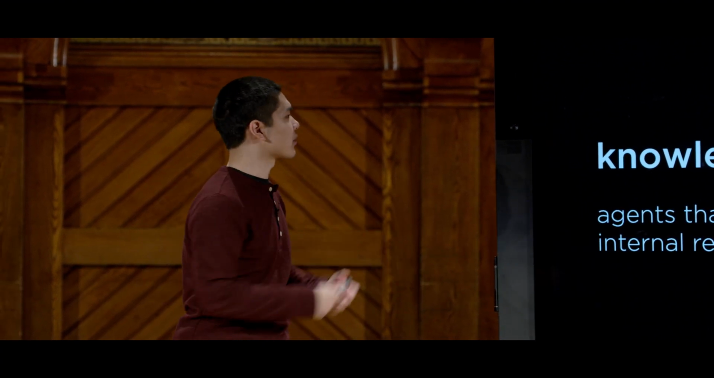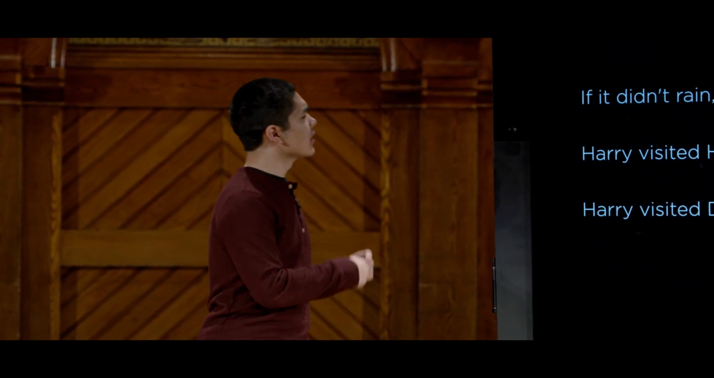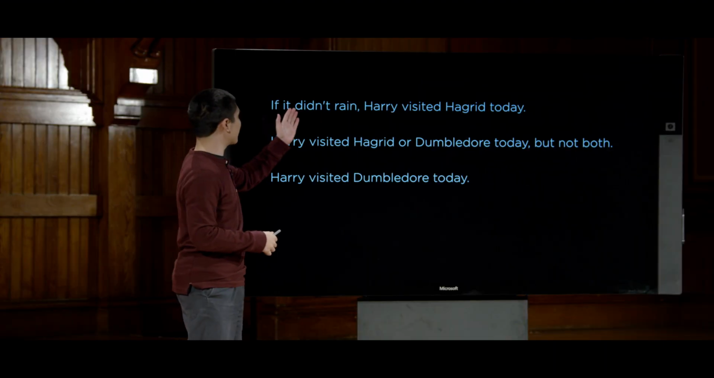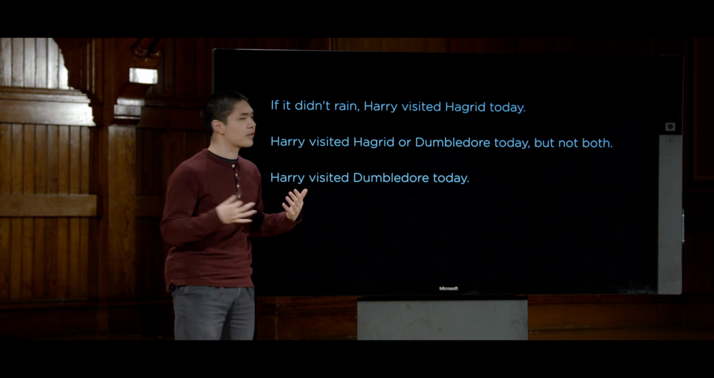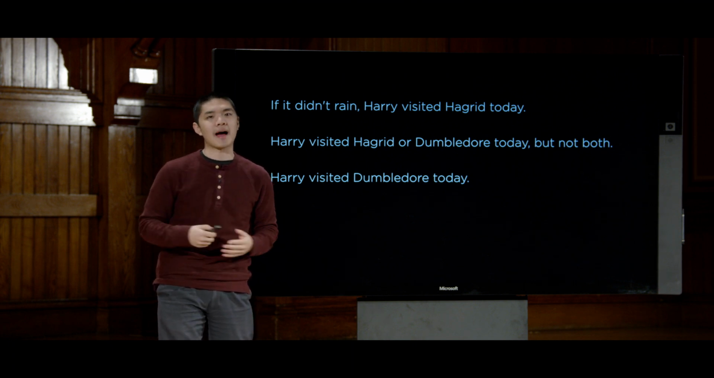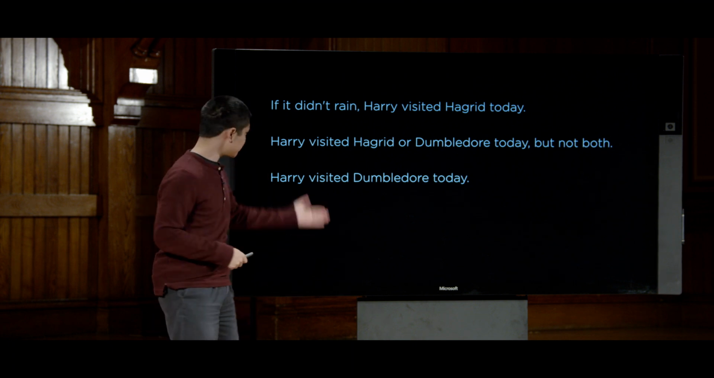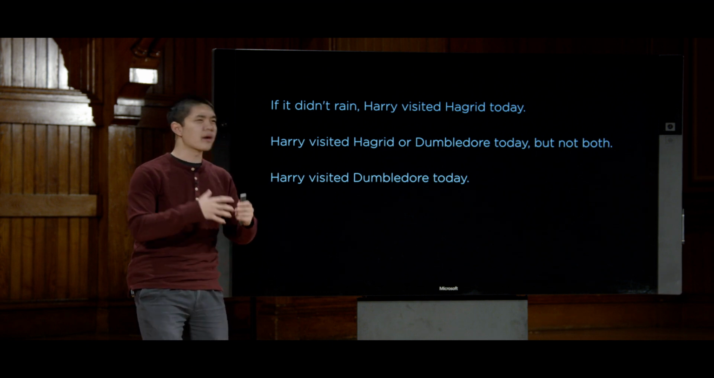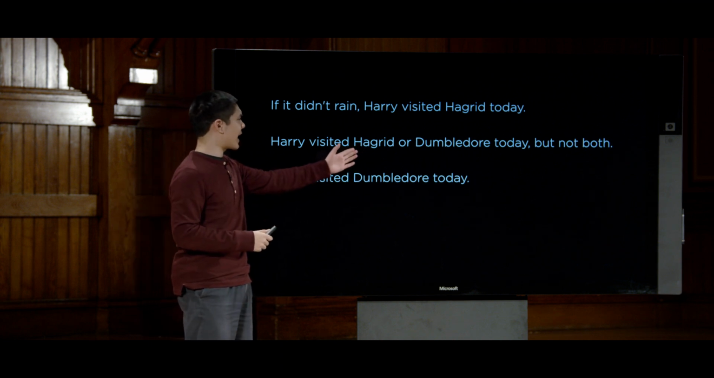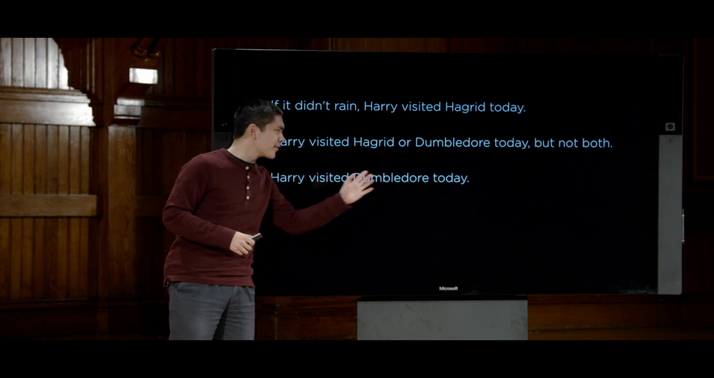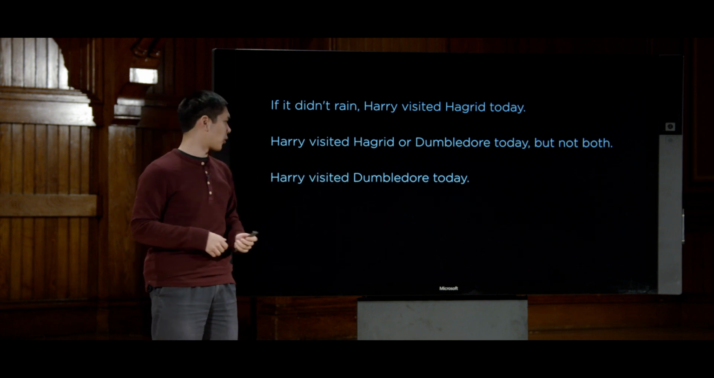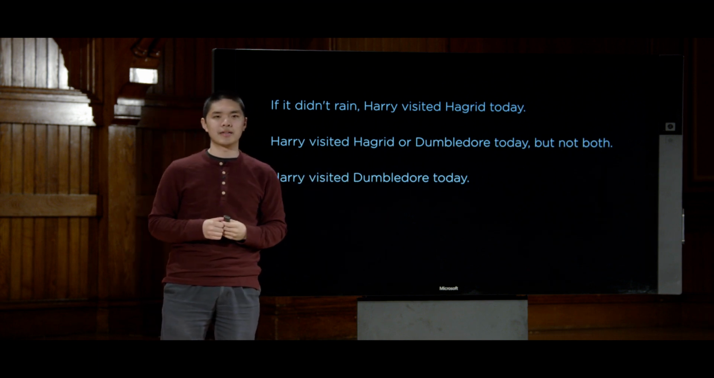Well, let's look at a simple example drawn from the world of Harry Potter. We take one sentence that we know to be true. Imagine: if it didn't rain, then Harry visited Hagrid today. So that's one fact that we might know about the world. And then we take another fact: Harry visited Hagrid or Dumbledore today, but not both. So it tells us something about the world, that Harry either visited Hagrid but not Dumbledore, or Harry visited Dumbledore but not Hagrid. And now we have a third piece of information about the world, that Harry visited Dumbledore today.